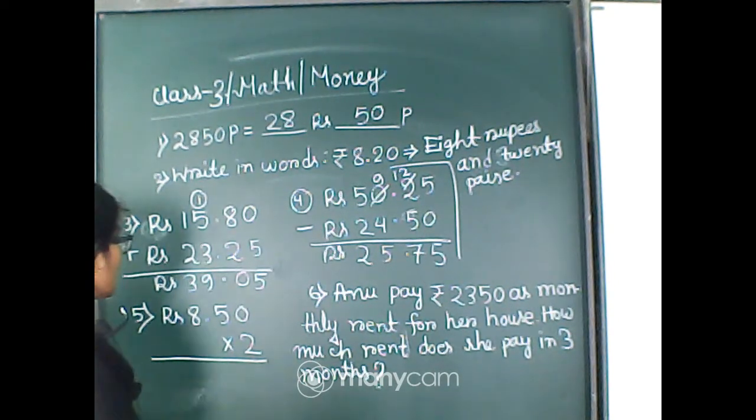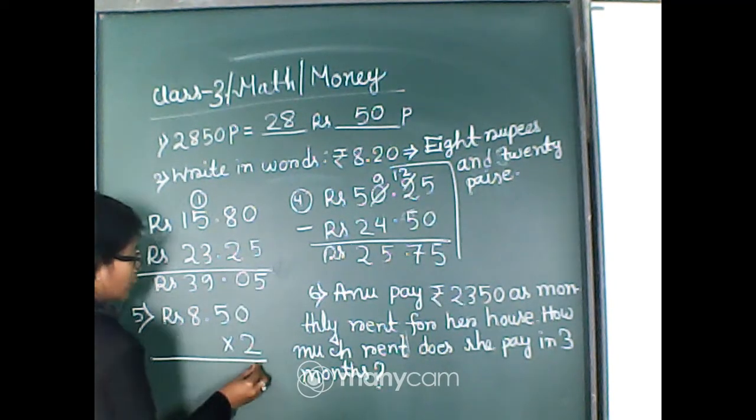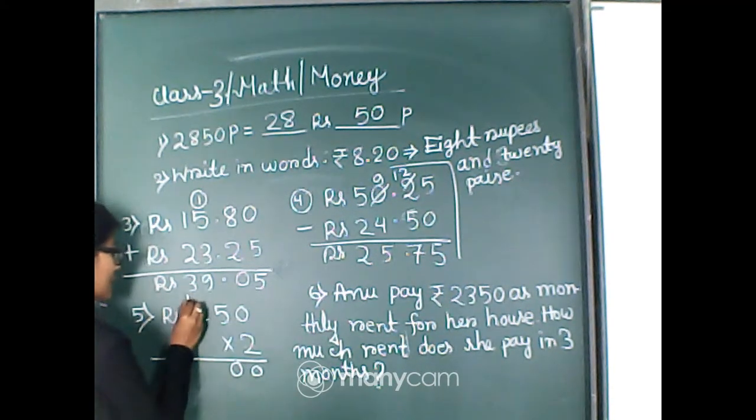Okay. Now the fifth number answer. You have to multiply rupees 8.50 with 2. Okay. Now 2 zeros are 0. 2 5s are 10, so 0 is there and 1 carry.